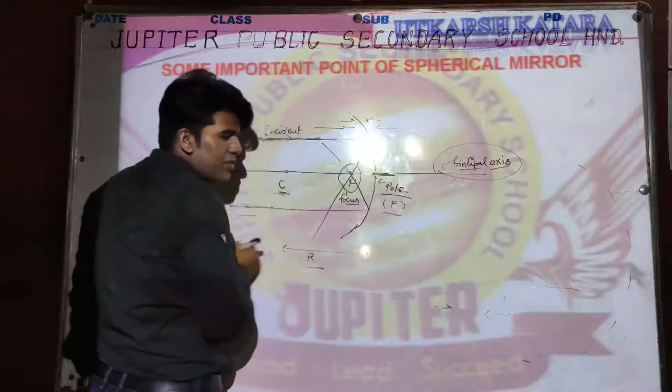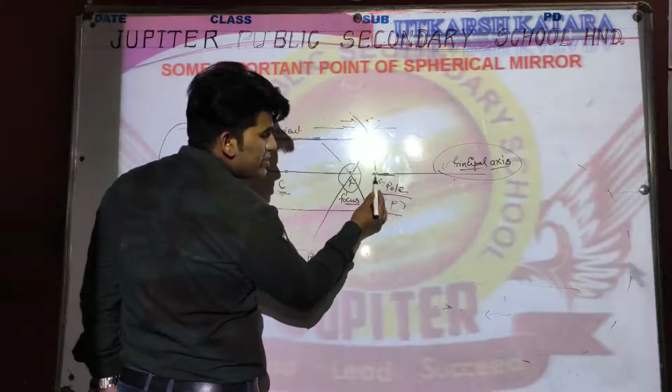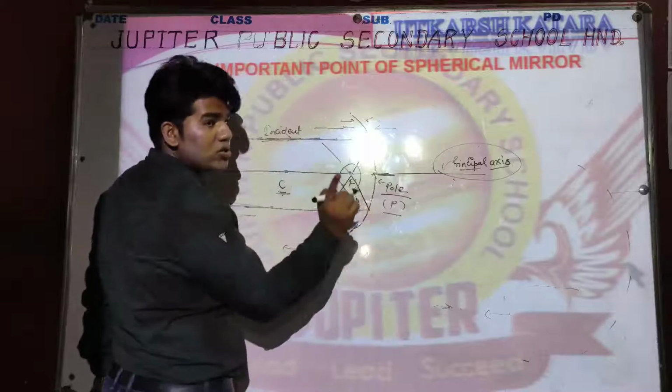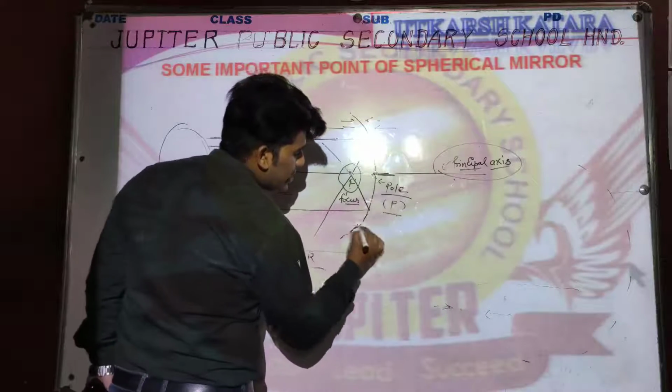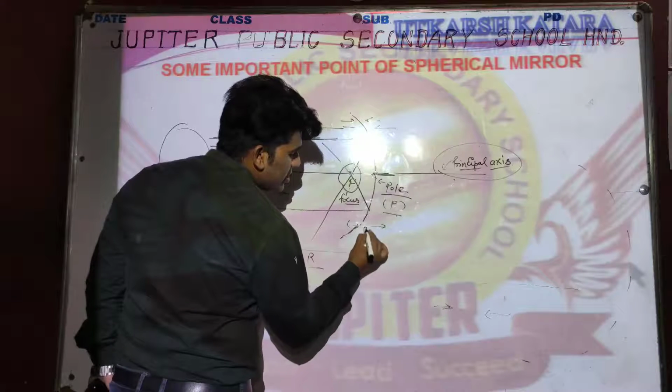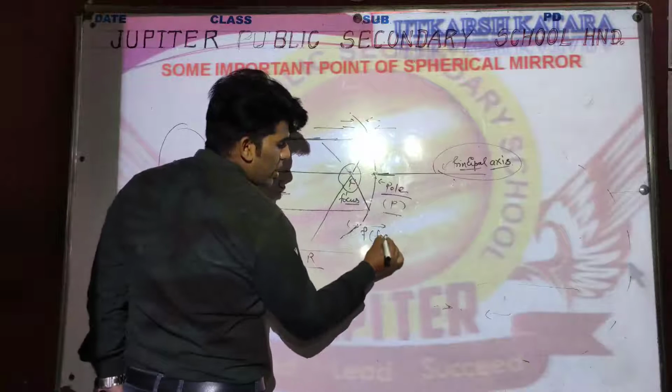CP is the radius of curvature, and the distance between the pole and focus is represented by a small f, and this is known as focal length.